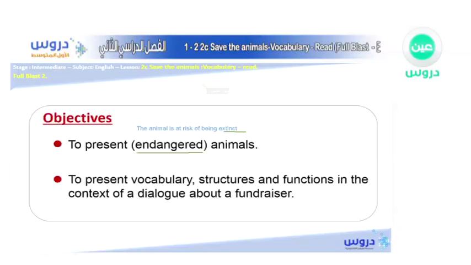For example, do you know the Arabian oryx? The Arabian oryx is one of those animals that are at risk. They are endangered because if they do actually die, in that case, we will never have them anymore. They will be extinct. We will never see them again for real.